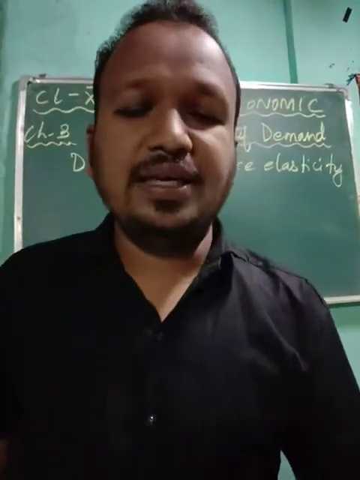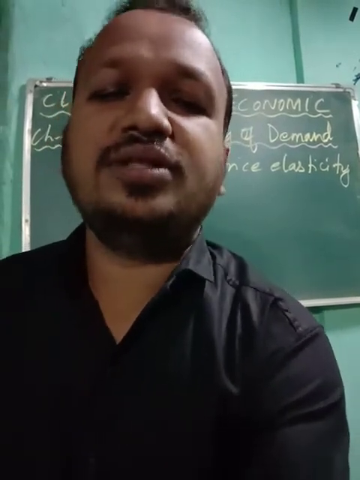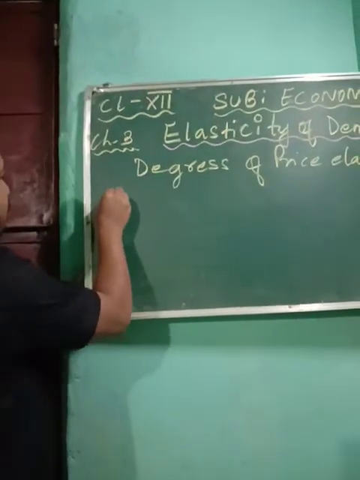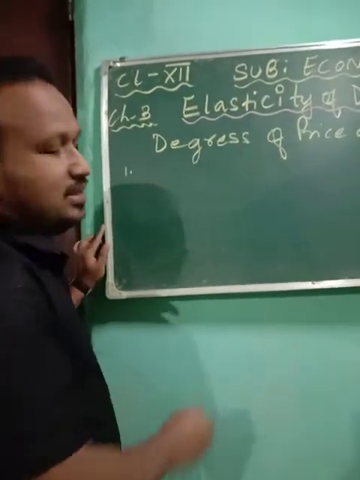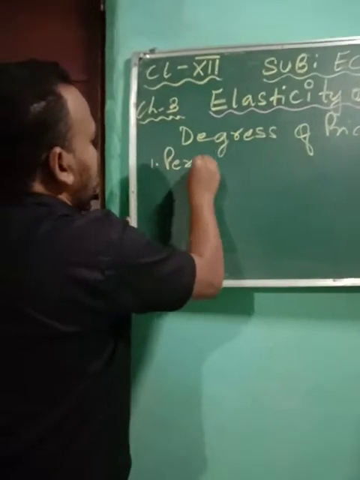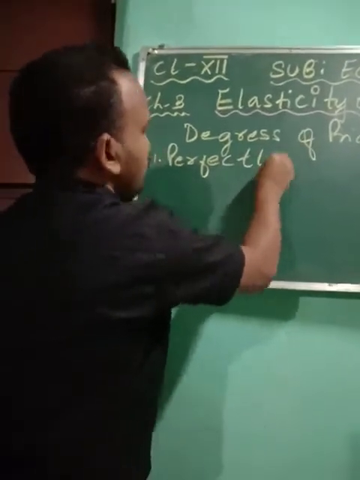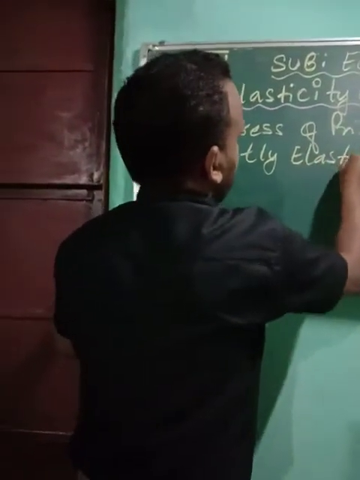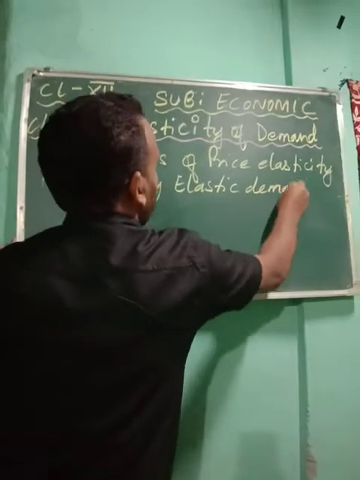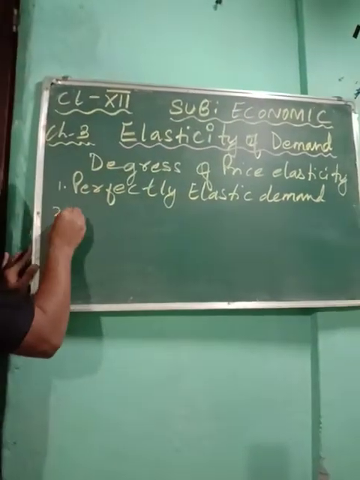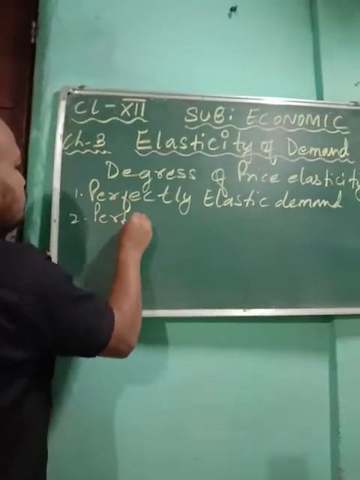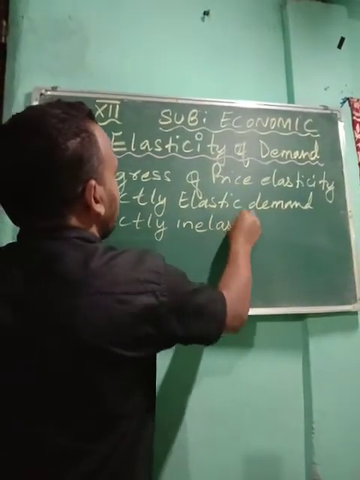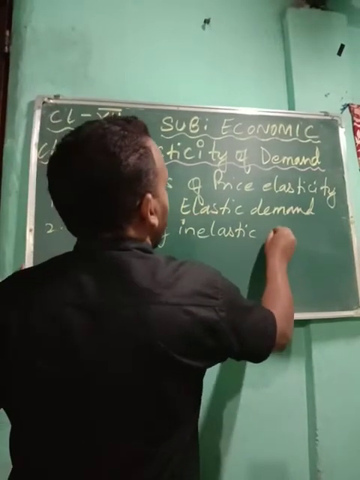Degree of price elasticity. Okay, now you see there are 5 degrees. So first we are going to see number 1, that is your perfectly elastic demand. Second, perfectly inelastic demand.